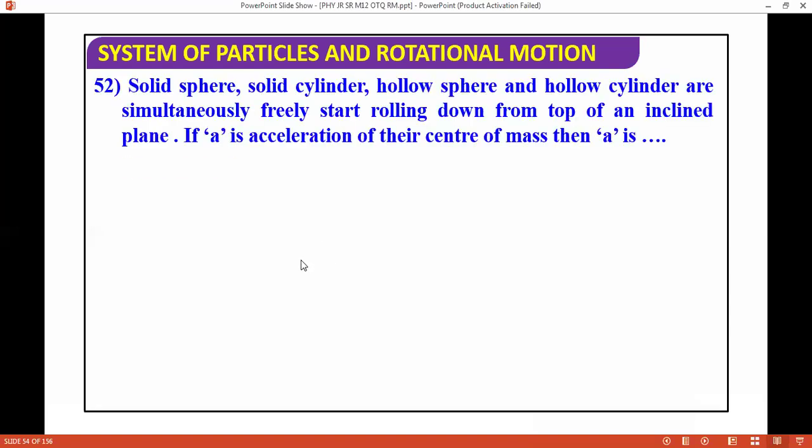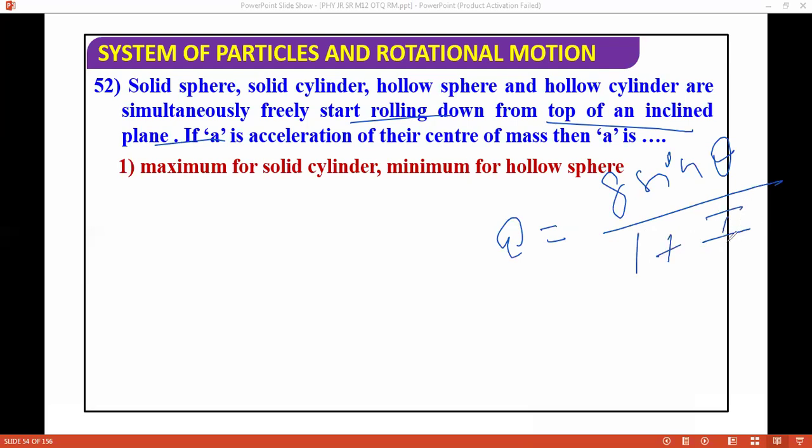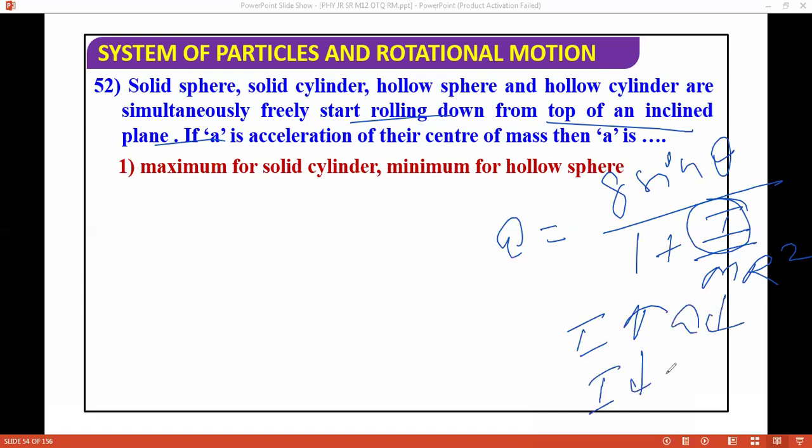Next question we are moving ahead. A solid sphere, solid cylinder, hollow sphere, and hollow cylinder simultaneously start rolling down from the top of an inclined plane. If a is the acceleration of the center of mass, then what is a? You should know the formula: acceleration is g sine theta divided by 1 plus I divided by m r square, where I is the moment of inertia. So if moment of inertia is high, acceleration is low, and if moment of inertia is low, acceleration is high.